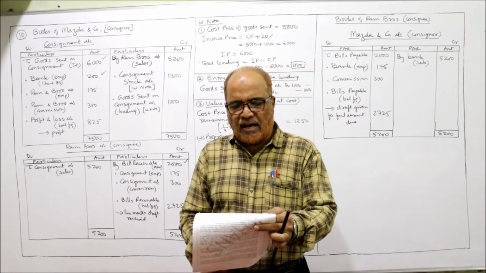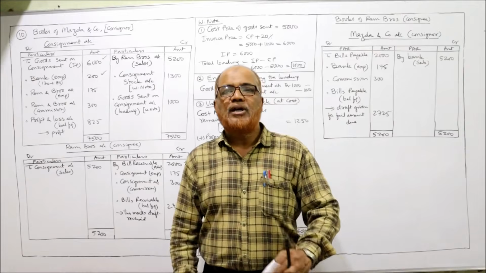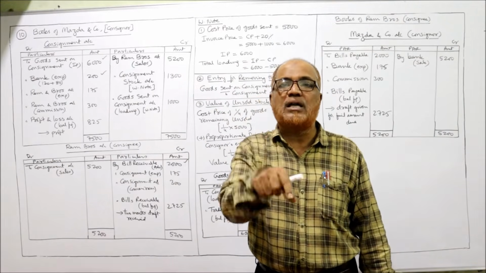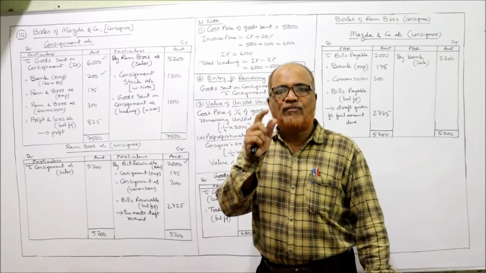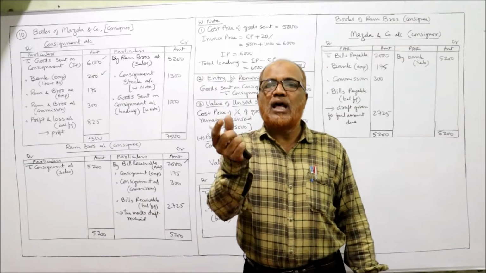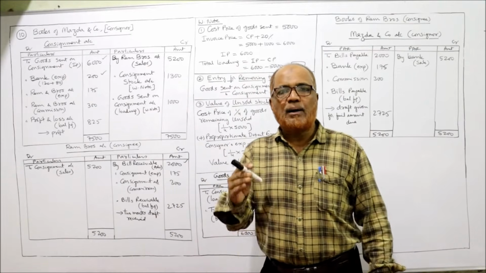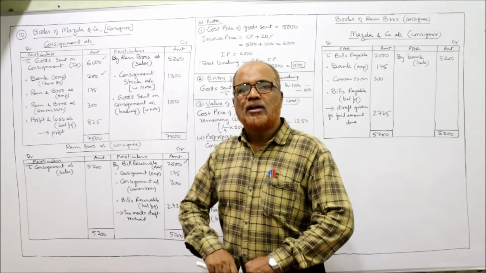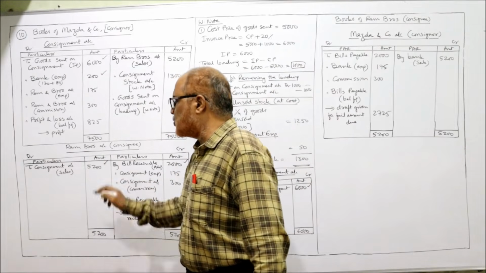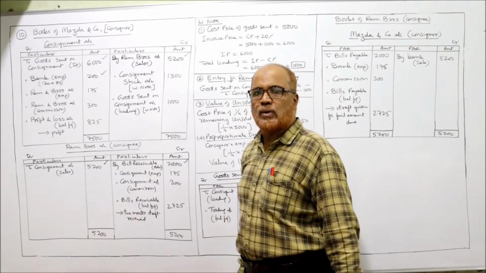Then they received account sales showing that 3/4 of the goods were sold for 5,200. So 3/4 of the goods are sold, and the remaining 1/4 is the unsold stock. 3/4 of the goods are sold by Ram Brothers for rupees 5,200. So the entry will be Ram Brothers account debit to consignment. Ram Brothers account is debited, consignment sales 5,200 is credited by Ram Brothers 5,200.